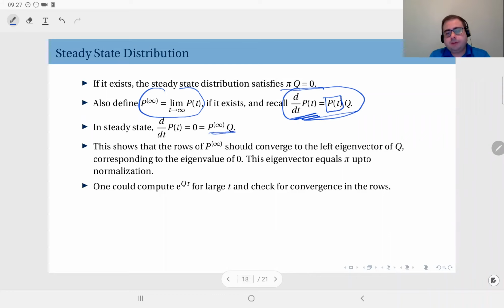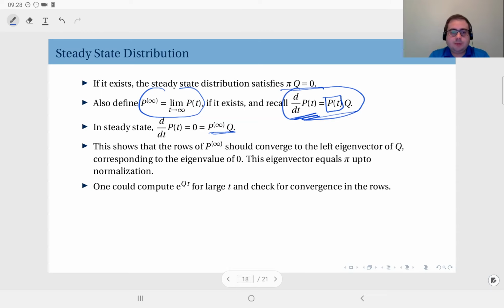So here we have a case very similar to discrete time Markov chains. Over there we had P to the power n converging, and all rows were left eigenvectors of matrix P. But here we have the P infinity matrix converging.